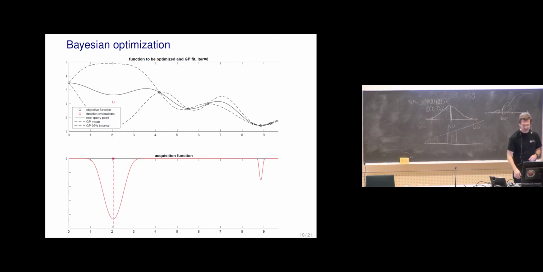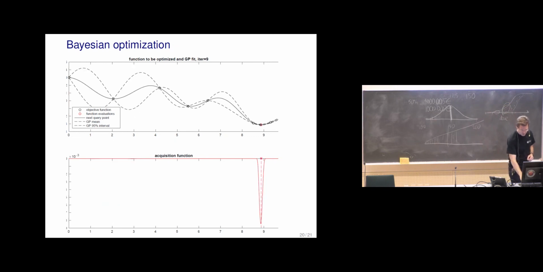For example, in this case it's quite certain that additional observations there are not going to help find smaller values of the function, but there's so much uncertainty that we need to check also over there. And then we start to be quite certain that the minimum of the function is over there.